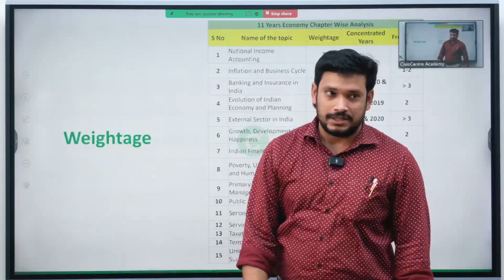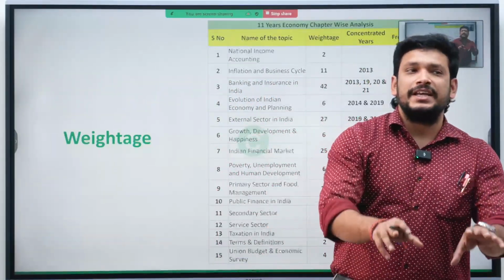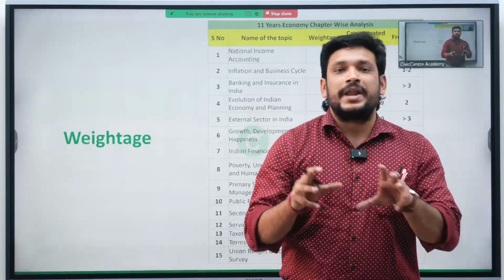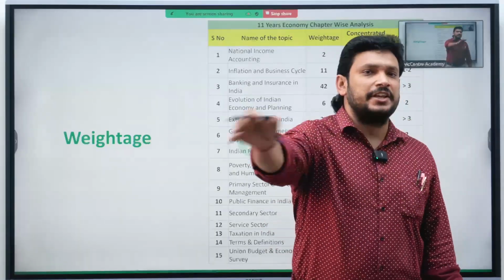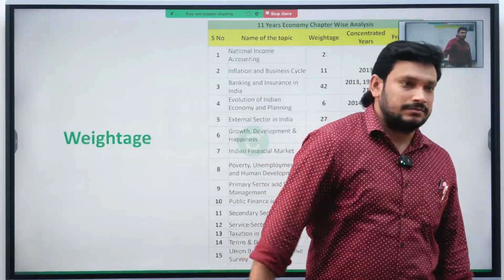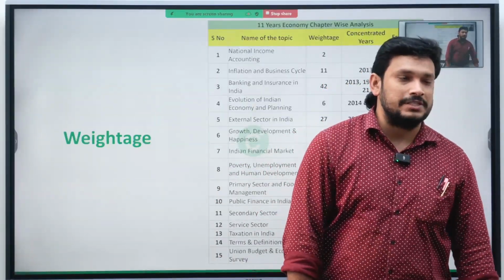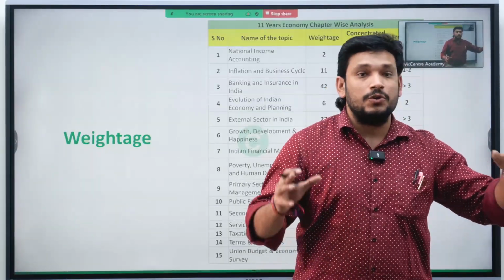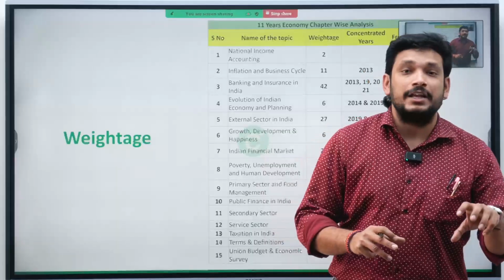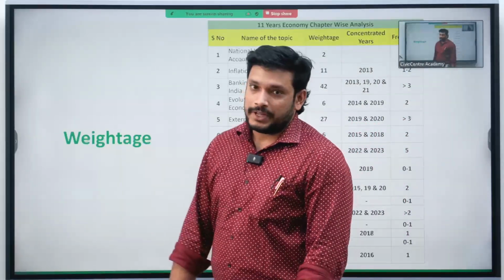Now, weightage. This weightage will ensure what to prioritize and what not to prioritize, because if we prioritize everything in UPSC, everything is nothing. Simple. Everything is nothing in UPSC. You need to ensure you leave some topics so that you cover the crux and attain the maximum marks that you can.